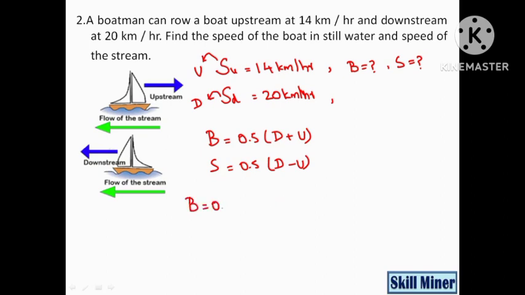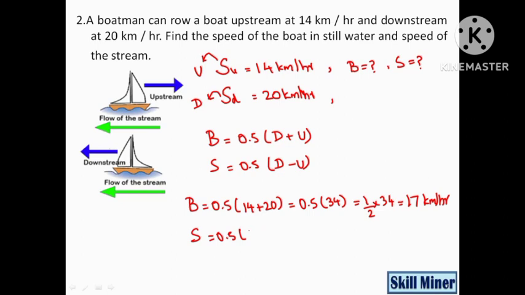Speed of boat will be 0.5 into d plus u, which is 14 plus 20, which is equal to 0.5 into 34, which is equal to 1 by 2 of 34, 17 kilometer per hour, and s is equal to 0.5 into d minus u, that is 20 minus 14, 1 by 2 into 6, 3 kilometer per hour.